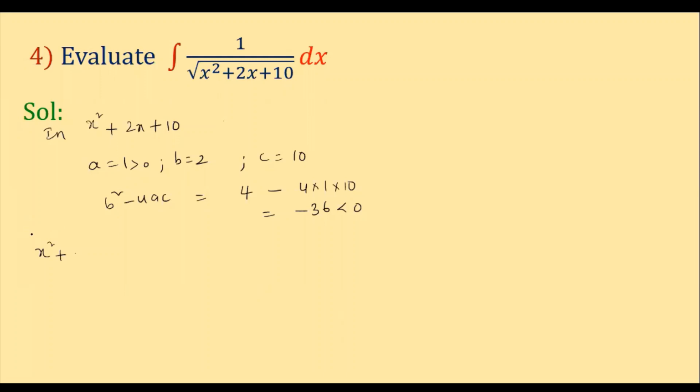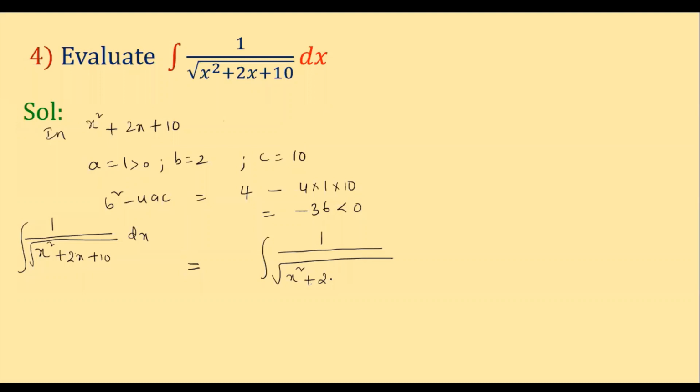Let us see, children. So integral of 1 by under root of x square plus 2x plus 10 into dx. This is our question. Is equal to integral of 1 by under root, same method what you have done in the last sum, children. x square. Here already the coefficient of x square is 1 only, so no need to take anything common here.